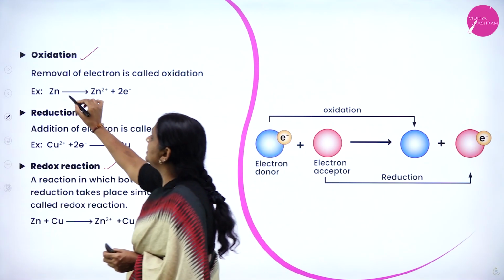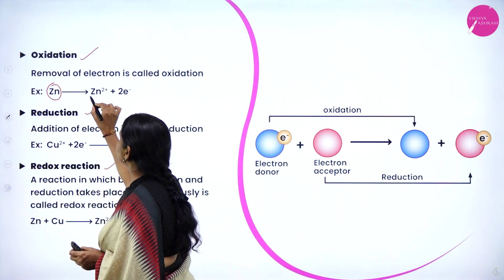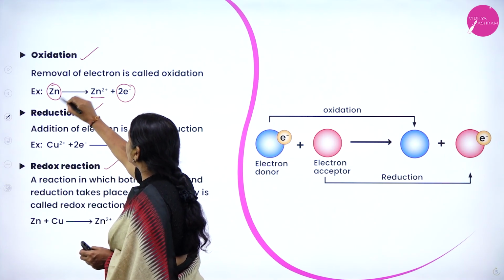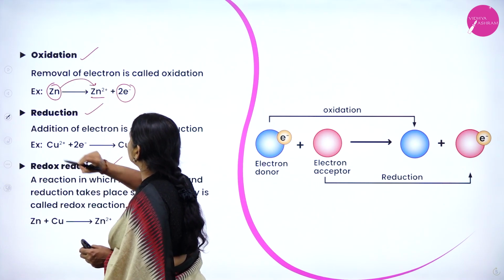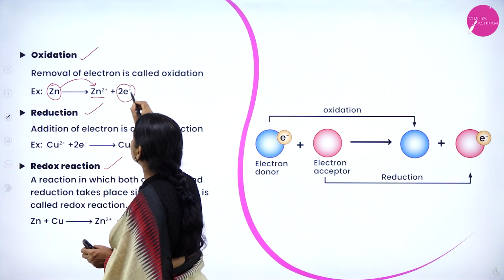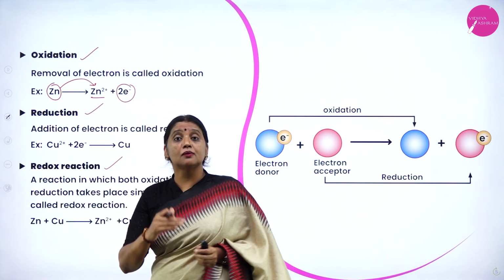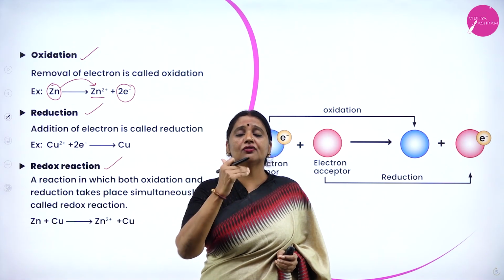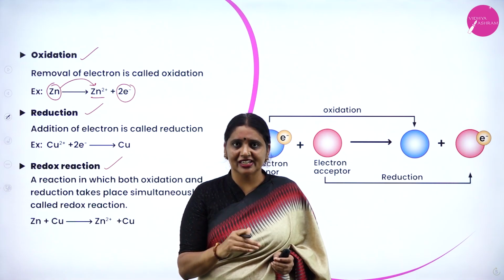Observe here, zinc in elemental form becomes Zn2+ by losing 2 electrons. Therefore, if I want to convert zinc into zinc in oxidation state plus 2, you have to remove 2 electrons. Therefore, loss of electrons or removal of electrons is called oxidation.